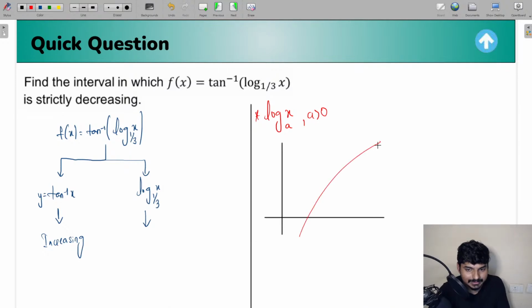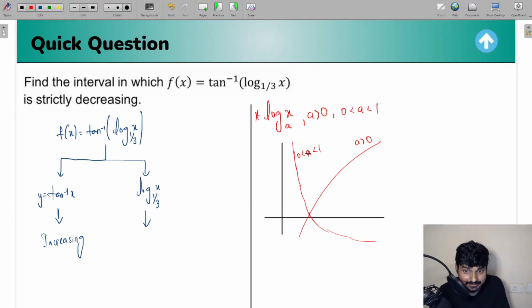आपको ऐसे type of graph मिलेगा for a greater than 0. And when you take a to be, let us say, between 0 and 1, a cannot be less than 0. Don't take the base to be 0, or less than 0. वहाँ पे it's not going to be defined. So if you take a to be between 0 to 1, in that case, guys, you end up getting this type of graph. You're going to get this type of graph when a lies between 0 and 1.